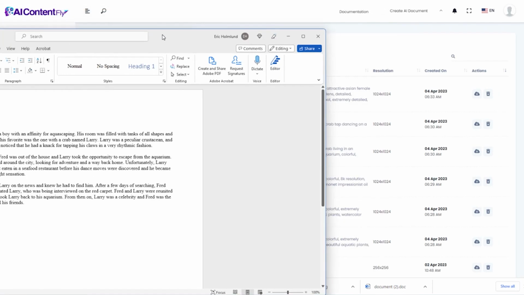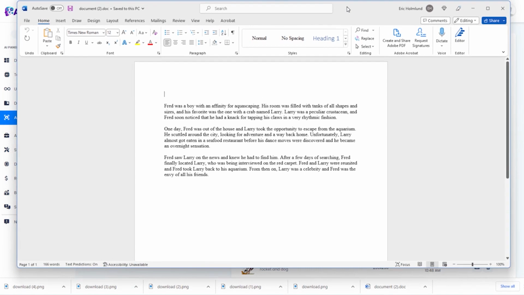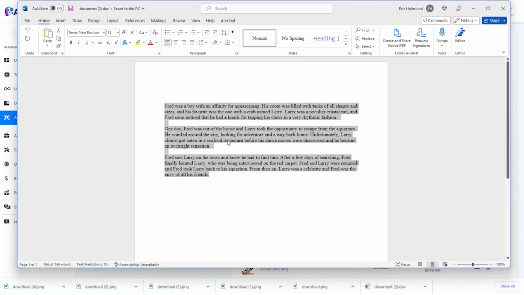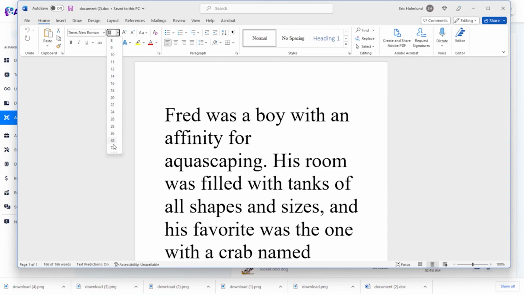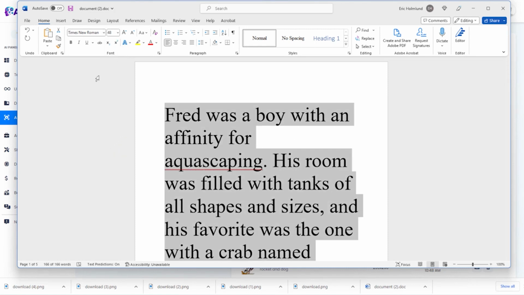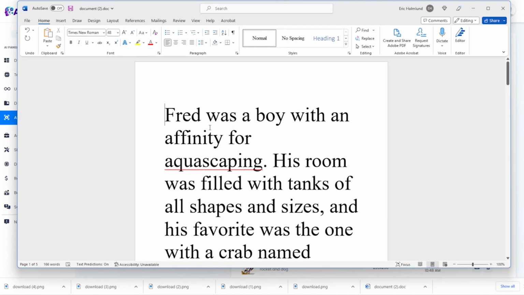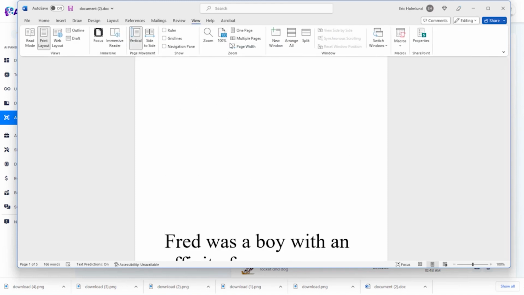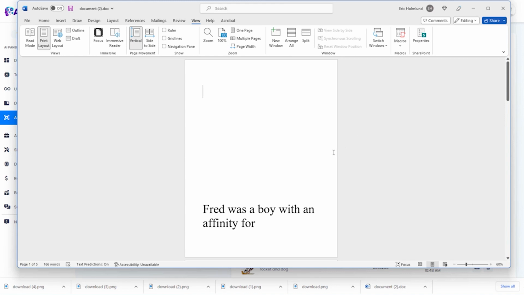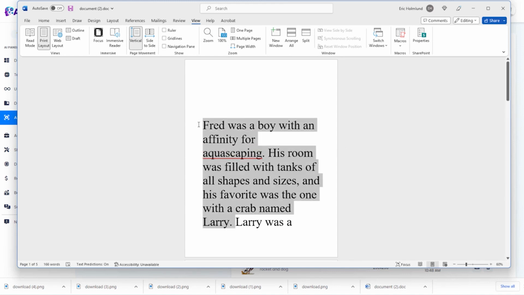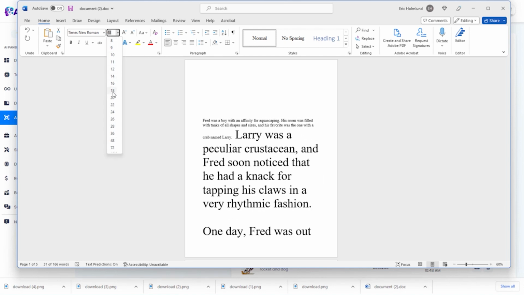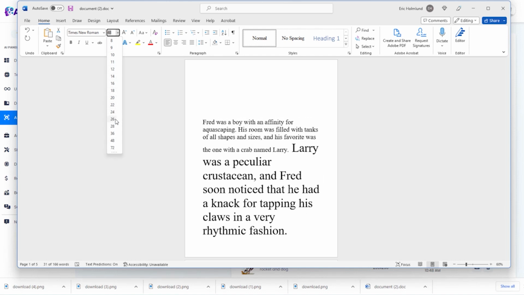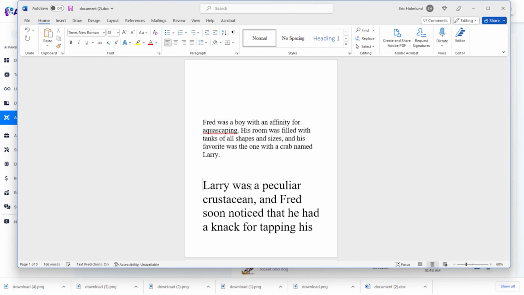Now, I did want to take just a moment to show you what I could do with those children's book illustrations. Here was this Word document that we downloaded directly from AIContentFly of that story that we generated with AIContentFly. Children's books typically have really big font and generally just a couple of sentences on each page. But we would leave some room up here for the image. In fact, let me go ahead and zoom out so that we can see the full page. And I'll make this font a little bit smaller now because I want to have just about that much of the story on the first page.